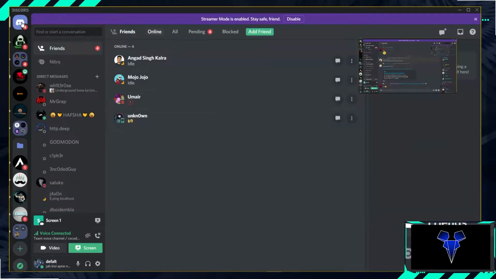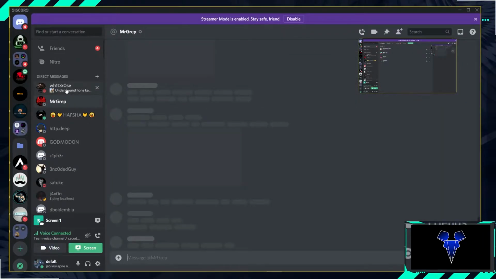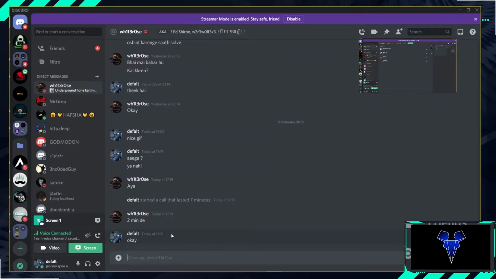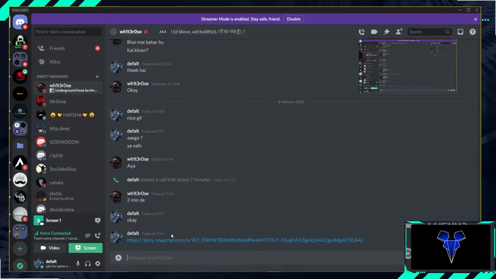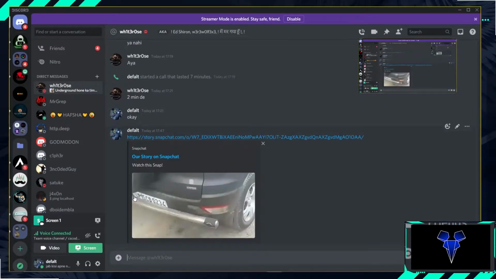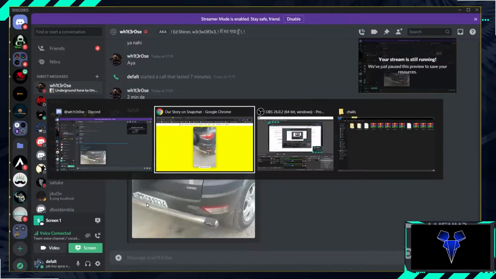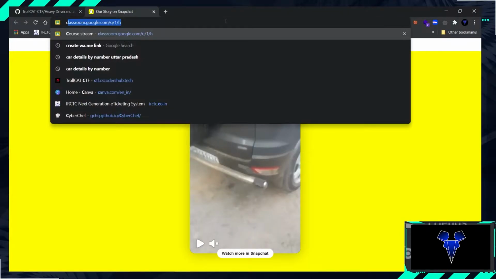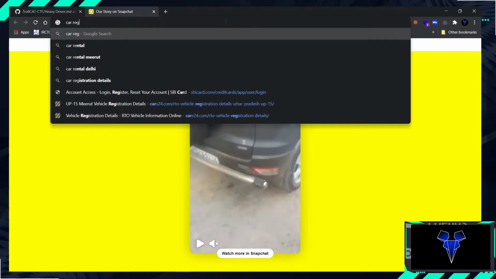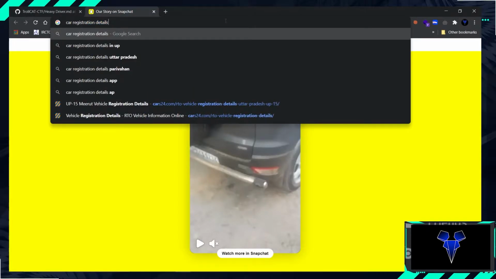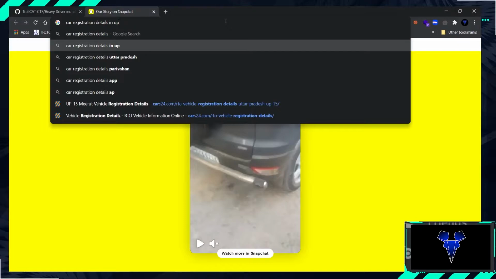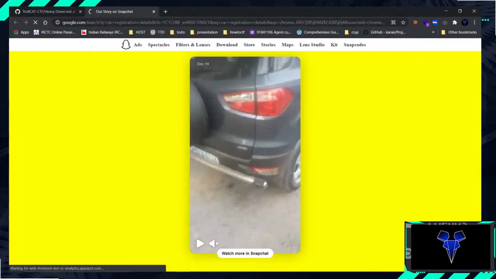Another way you can do is just take this to Discord, and I'm going to send it to White Rose. When you send the link, you could see the car's registration number is visible. So what we have to do is OSINT about the car registration number. So, car registration details in UP.